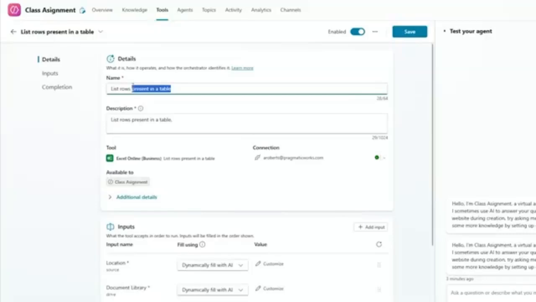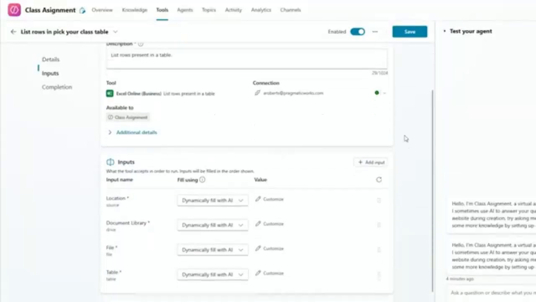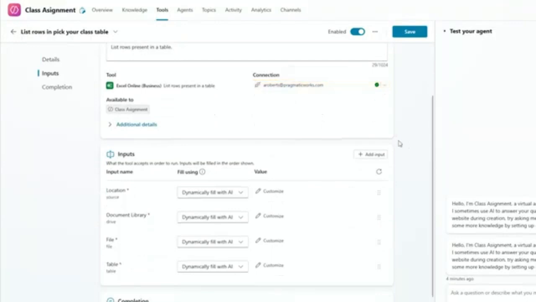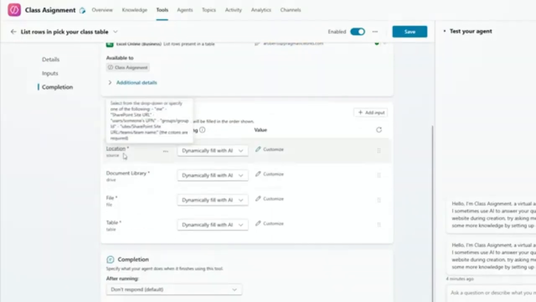So list rows in pick your class table. I may do some other type of tool that has to do with an Excel file and listing rows. I want to make sure I'm being specific here. I'm fine with the description as follows, and I can see the connection is through my work account, so we're good here. Down here, this is where we are going to put where this location is, where this is located.